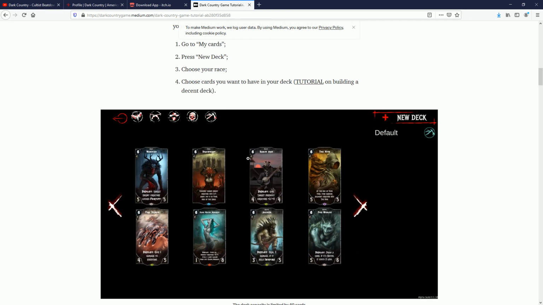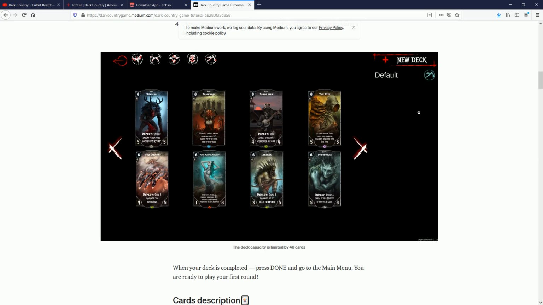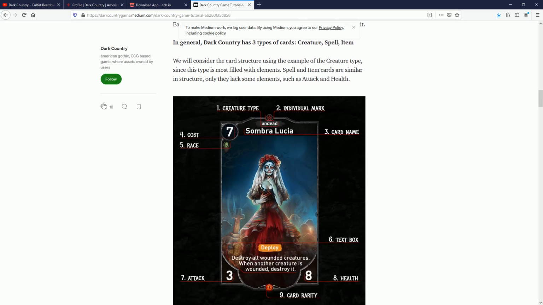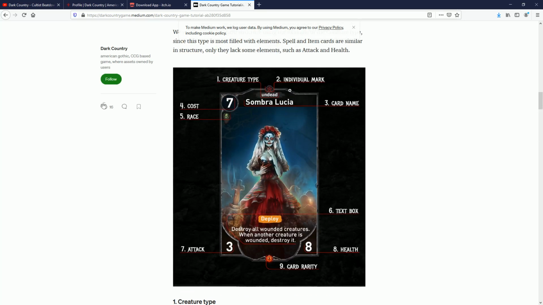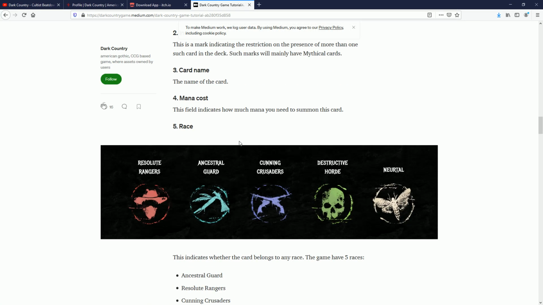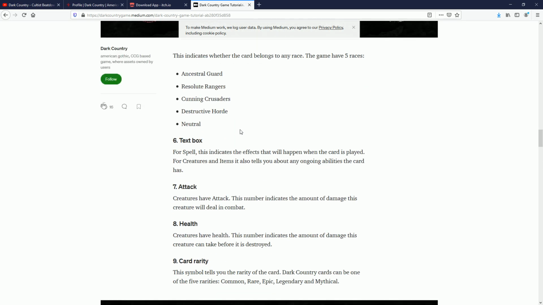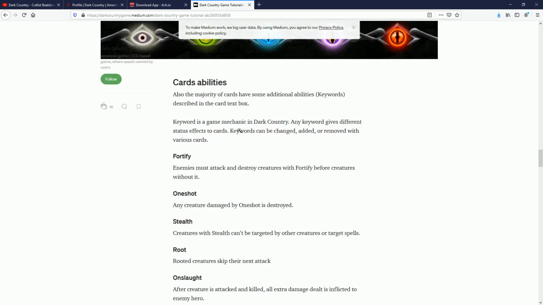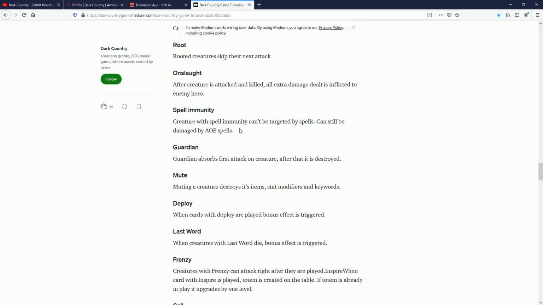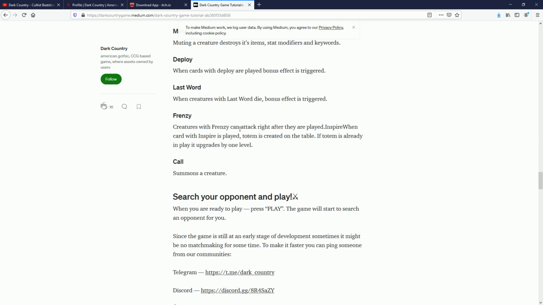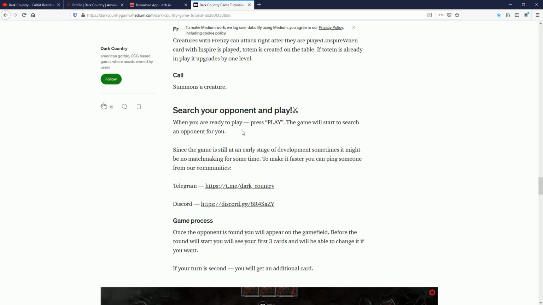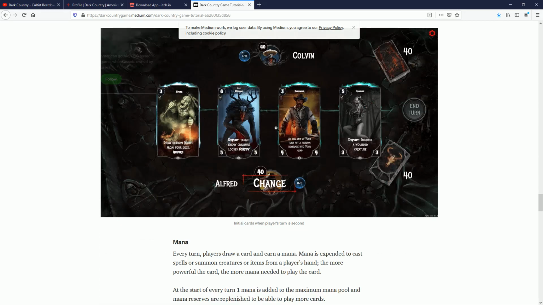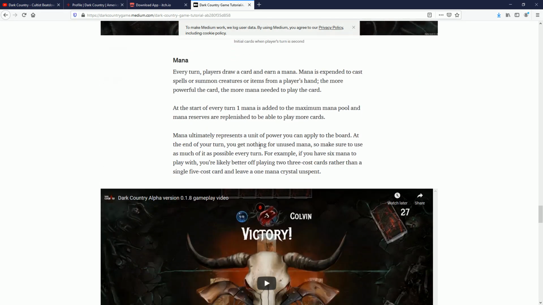But then you can choose your decks. Remember, now they're starter decks. You don't even need to make a deck before you start playing, but you can. Then you need to understand how the cards are put together and how the game's played. So I'd recommend reading this. I'm not going to show you how to play the game strictly just now. I'd fully recommend just having a go. Then you can read a little bit more about how to make a deck and what things mean.